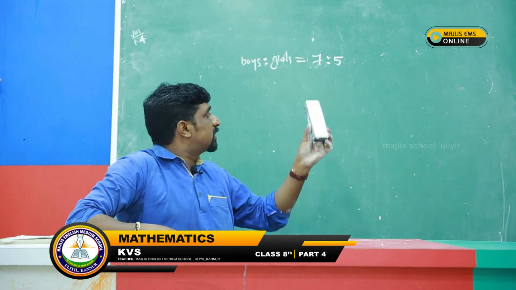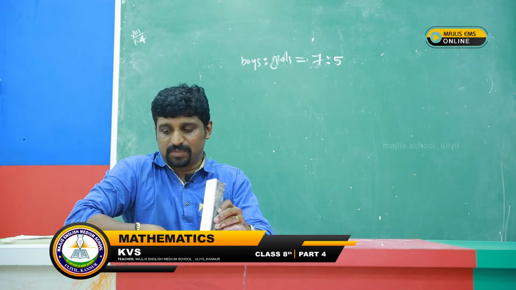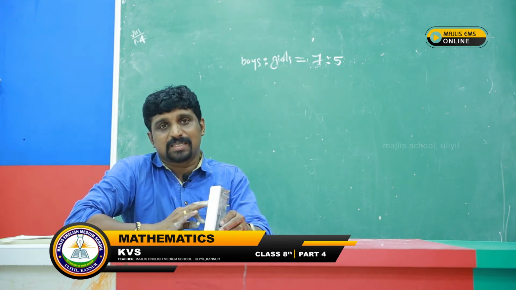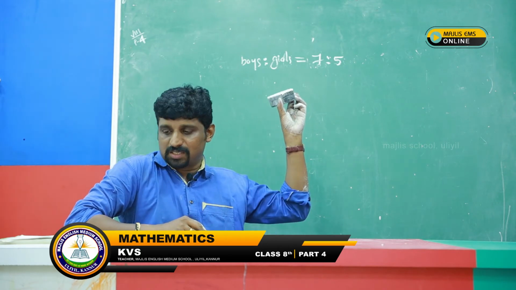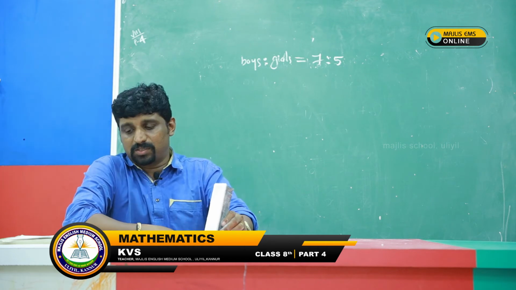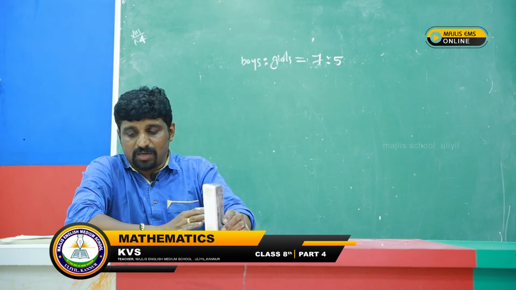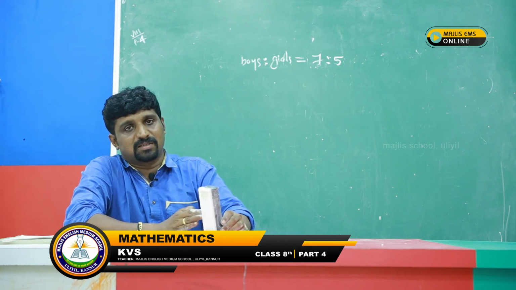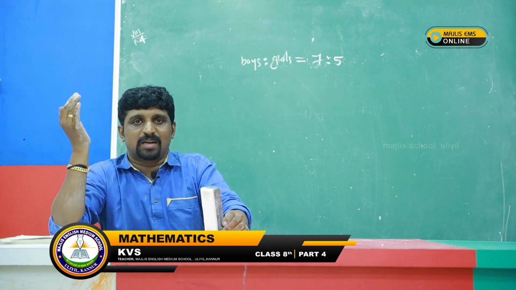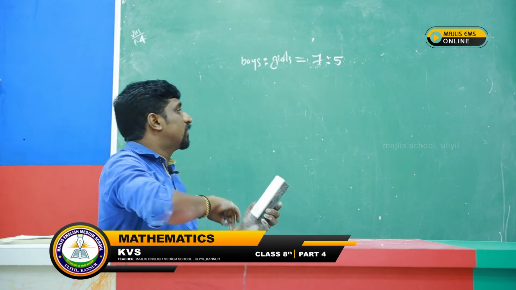The first condition is given like this: boys and girls are in the ratio 7:5. You can read the question first. Another condition is given: the number of boys is 8 more than the number of girls. What is the total class strength? If you know the number of boys and the number of girls separately, you know the class strength. When we add them, we get the class strength.